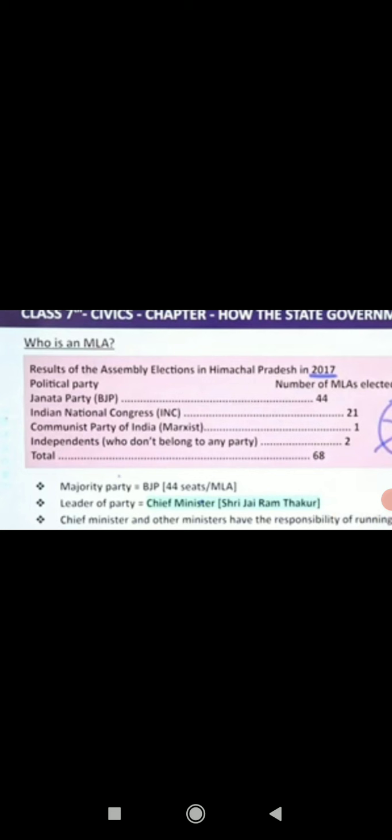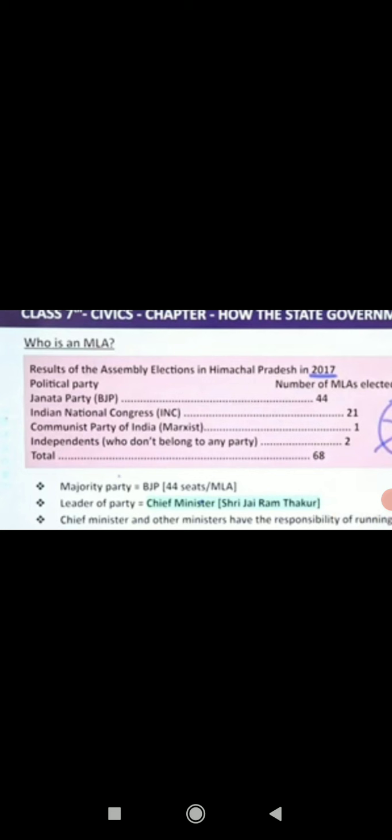Now your question will come, that ma'am, there will be a number of MLAs, there will be one CM, so where are they going to meet? So there must be some specific place where they will meet and discuss their problems. That particular place where they are going to meet is called the legislative assembly, which is known as Sansad Bhavan in Hindi.